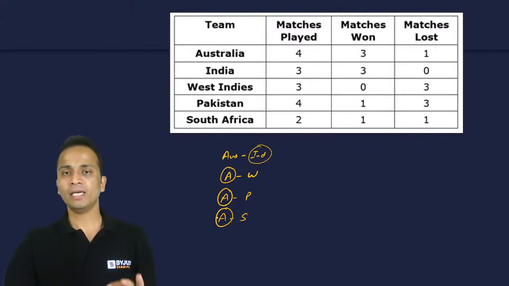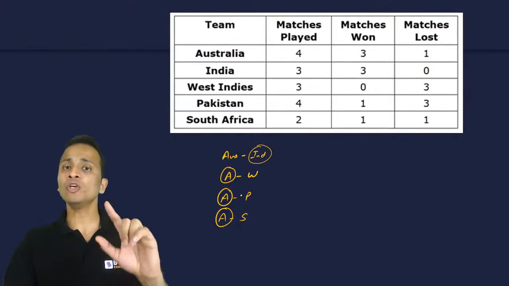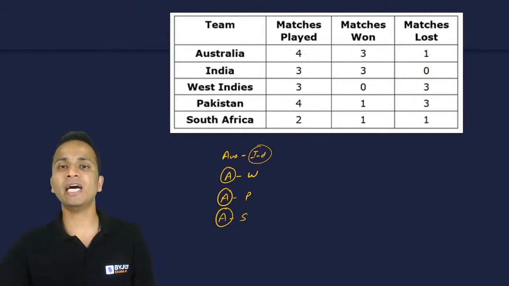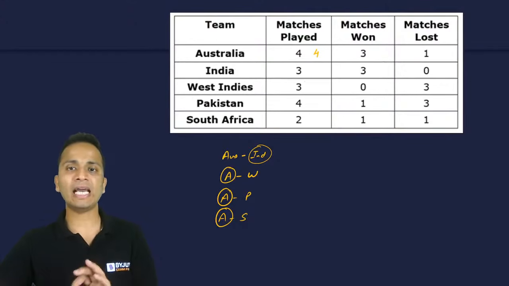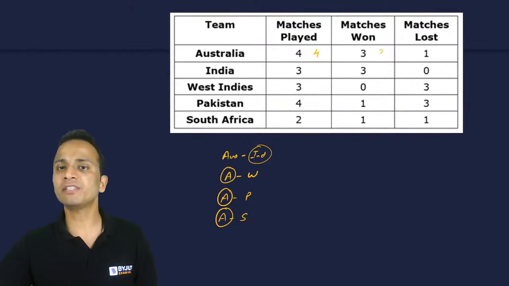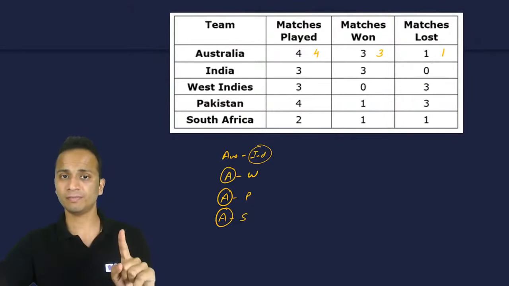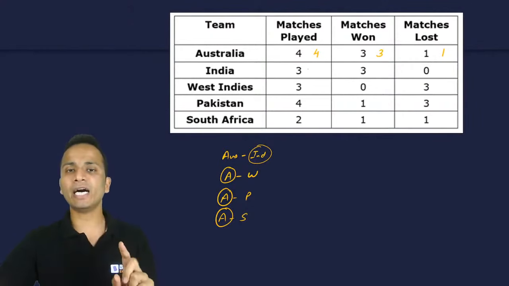Okay. Now, whatever information you are writing below, you must keep feeding that information in the above table. So Australia, 4 matches I have written, 3 wins I have written, 1 loss I have written for Australia. Okay. For India, I have written 1 match.